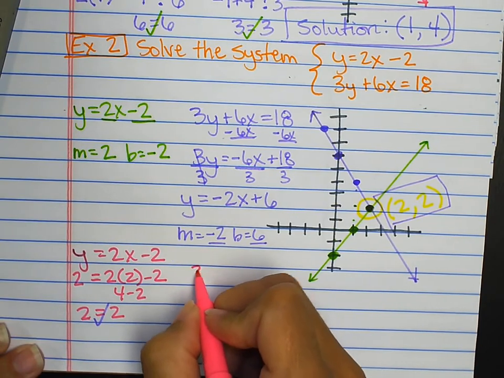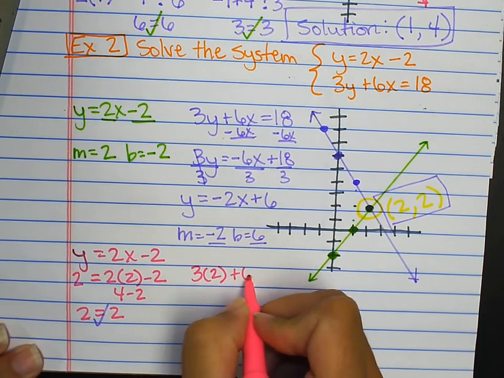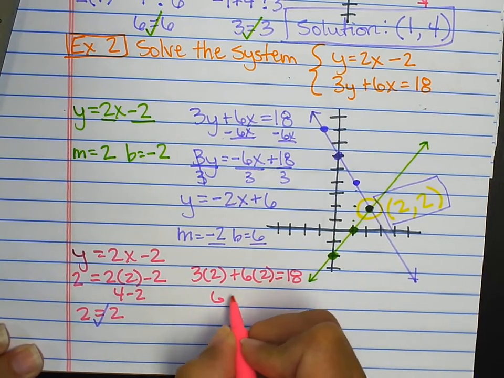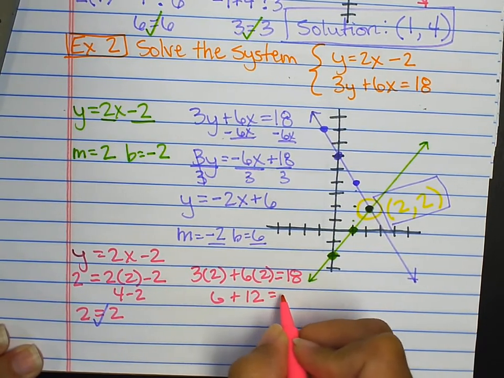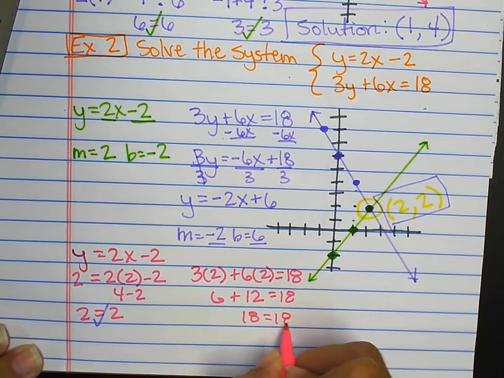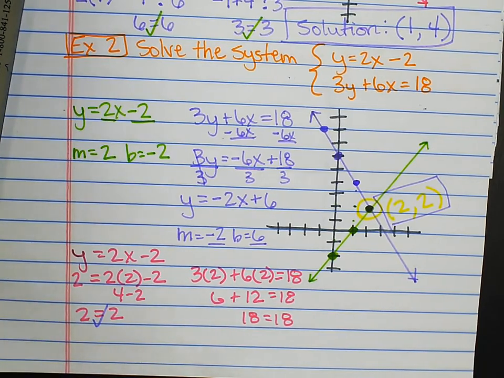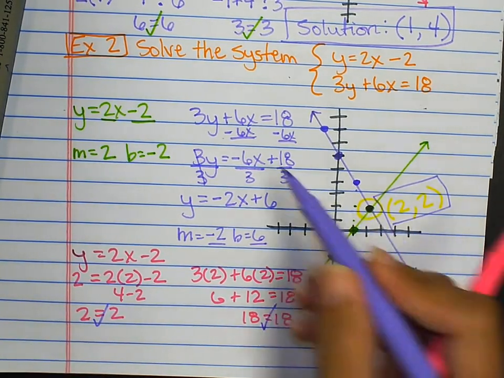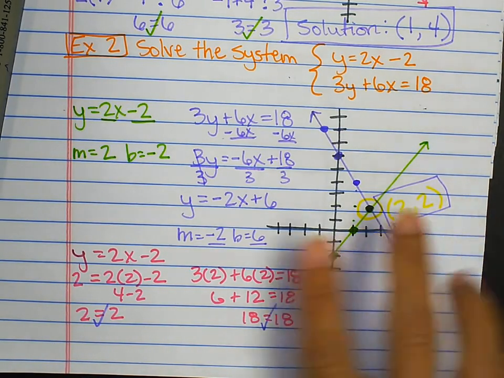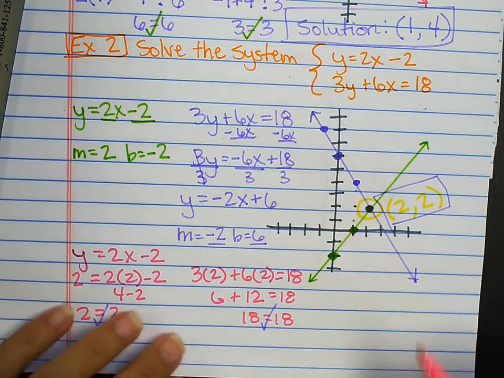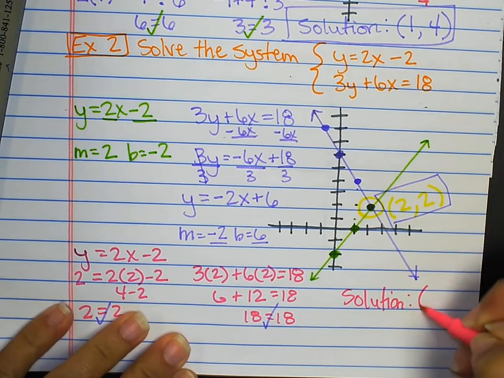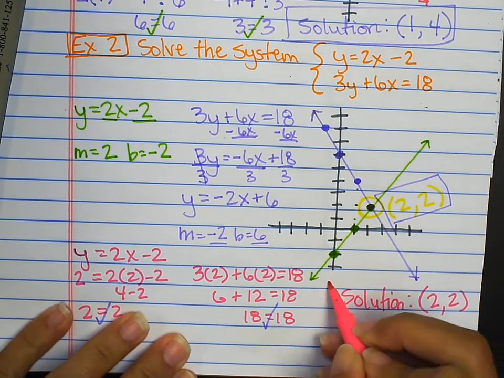Let's check the second one. 3 times 2 plus 6 times 2 equals 18. 3 times 2 is 6. 6 times 2 is 12. 6 plus 12 is 18. 18 equals 18, so I know that this point, 2, 2, is a point that falls on this line. Because the point 2, 2 makes both equations true, my solution is 2, 2.